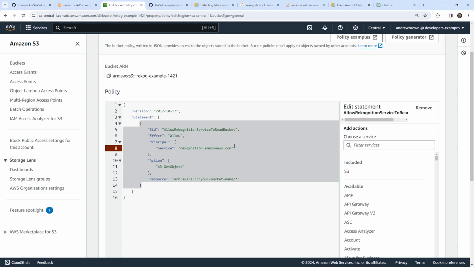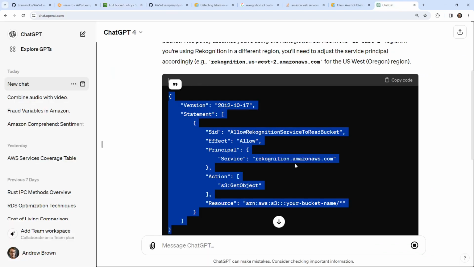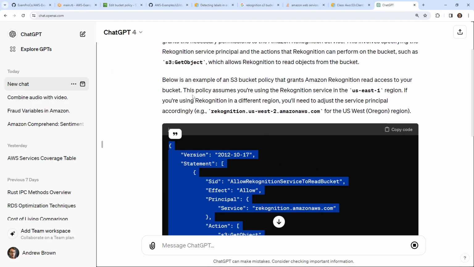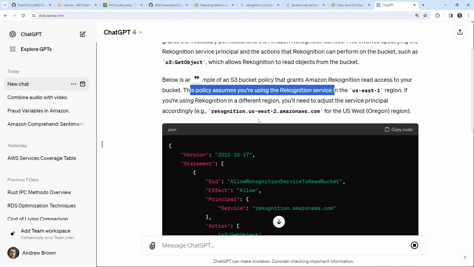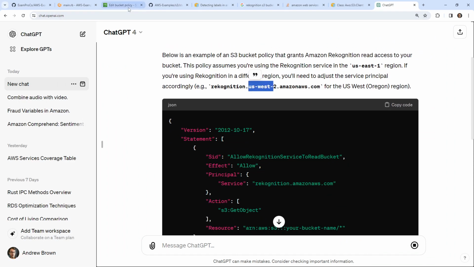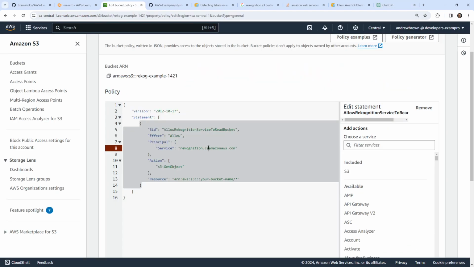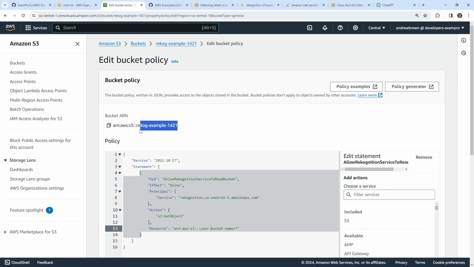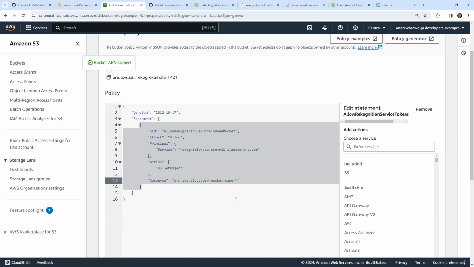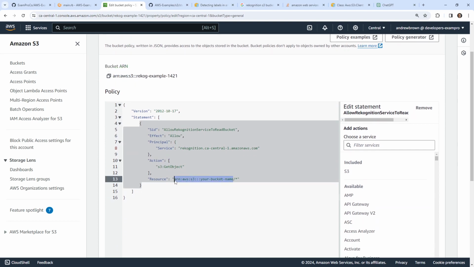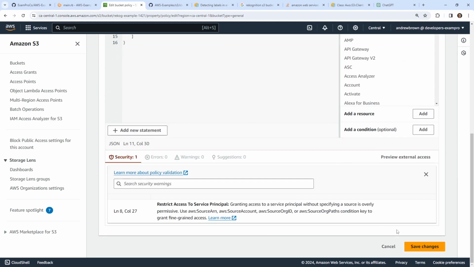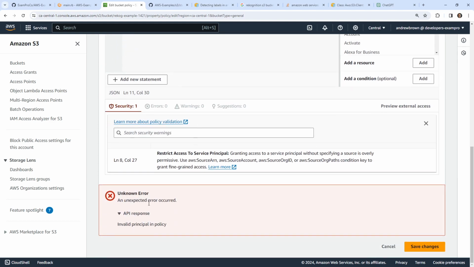And, well, it's interesting here. You see this one says the policy assumes US East 1. Okay, so if it's not, we'll have to specify it here. Go ahead and type in CA Central 1. And I will copy the ARN here and paste it in as such. Okay, we'll save that again.